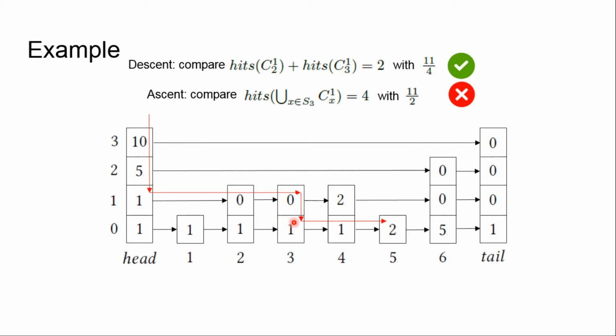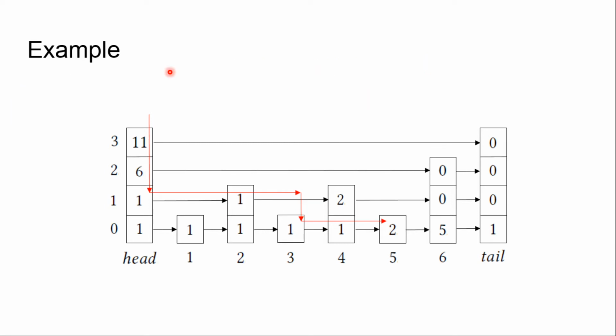So we take 2 and 3 and check for the descent condition. For the descent condition, we should count the number of requests for the subtree of 2 and the subtree of 3. In total it has 2, and we compare it with 11 over 4. Thus it satisfies the descent condition, and we should decrease the level of the element 3. Then we should change the counters of 2 and head. So let the cat do everything. Okay, we change everything, and that's how we change the data structure in this example.